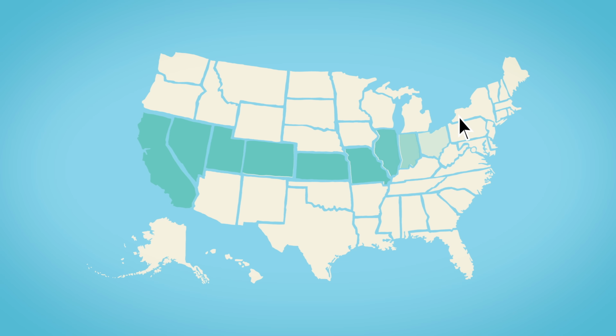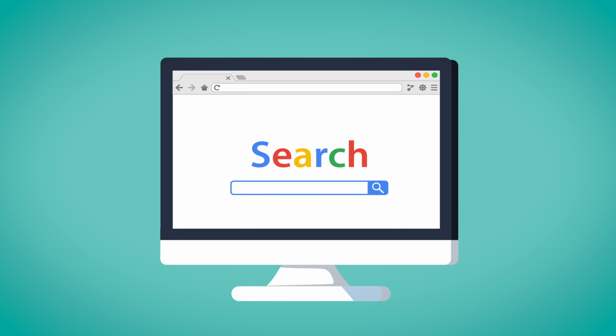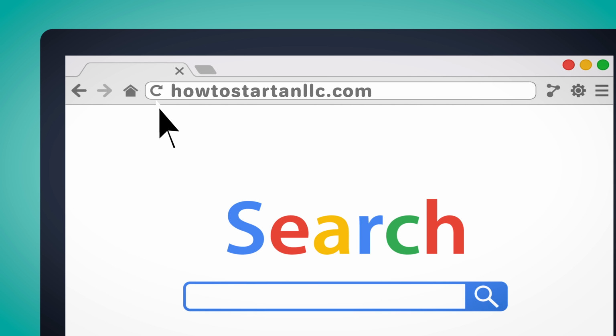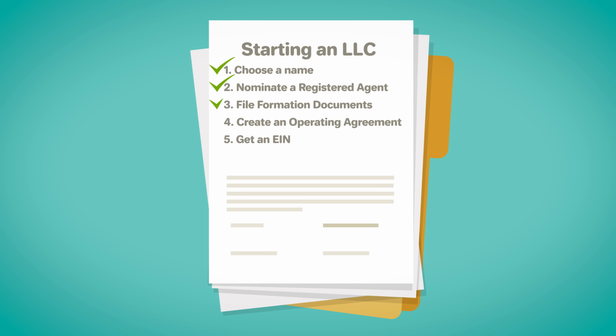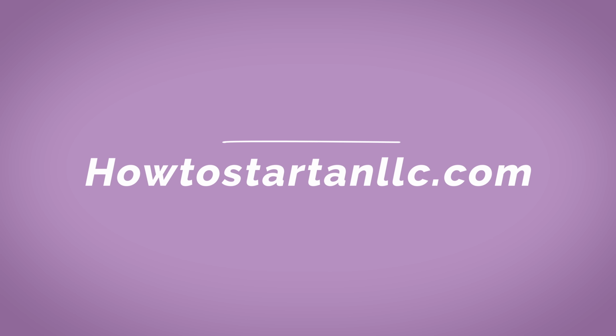Now that you have seen the different requirements and ways you can form an LLC in New York, visit our site and take some time to research your options and establish a solid foundation for your business activities. HowToStartAnLLC.com has full details on how to form an LLC in New York and the full publication guidelines. Now you know all the steps to form an LLC in your state. For a more detailed guide, go to HowToStartAnLLC.com.